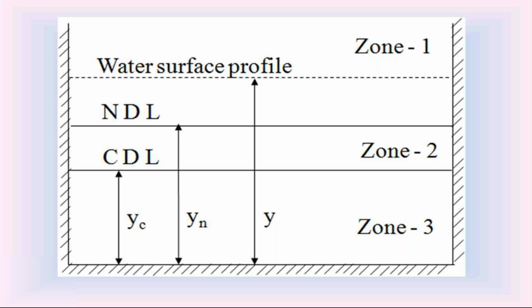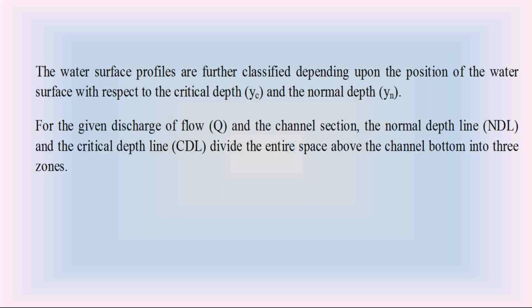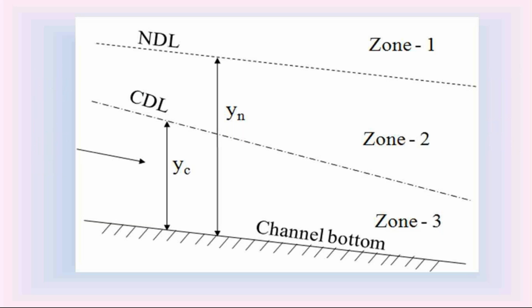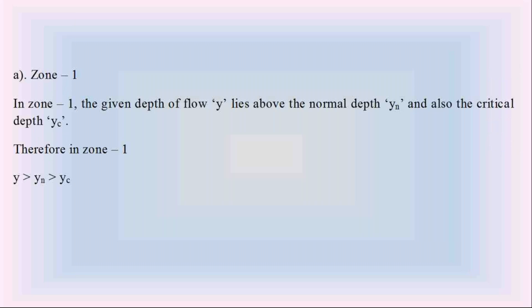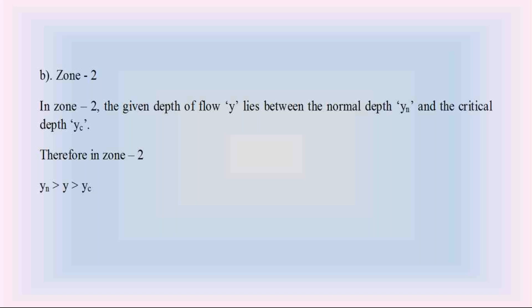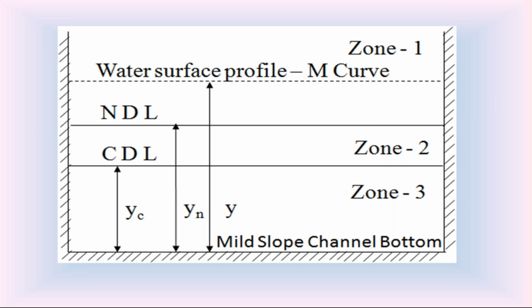Now we are going to discuss the water surface profiles in the mild slope channel. What are the different types of water surface profiles in mild slope channel? If the channel bottom slope is mild slope, we discussed this already.